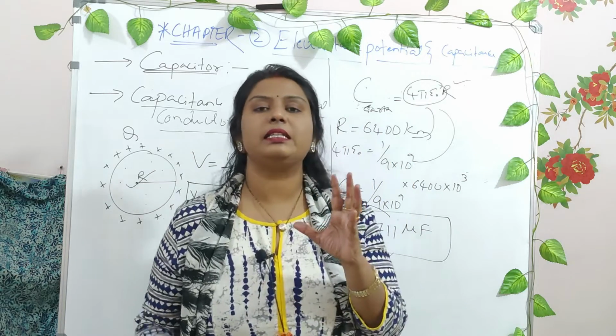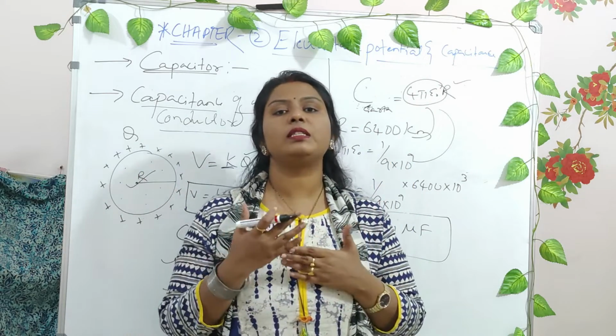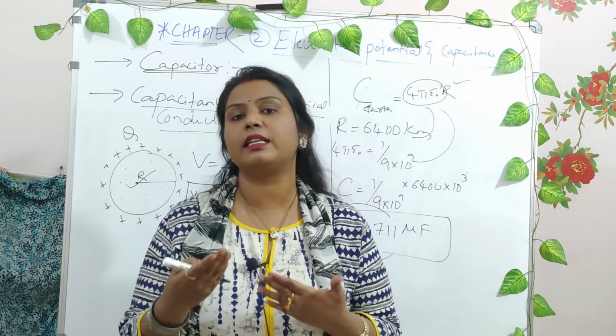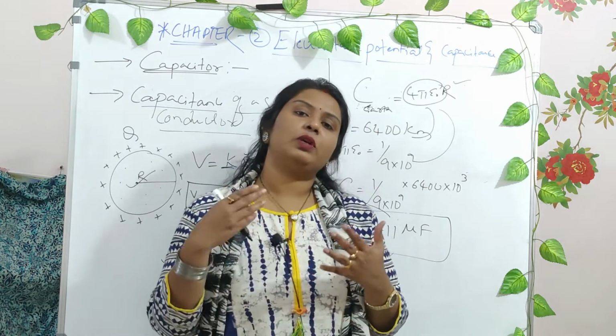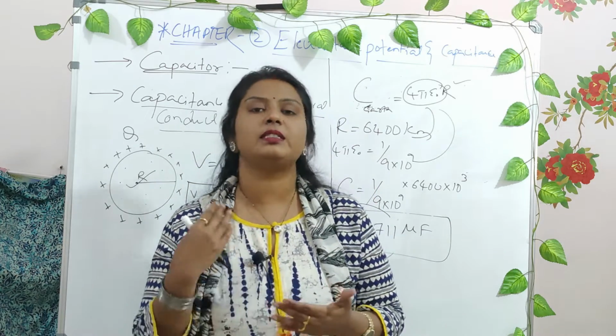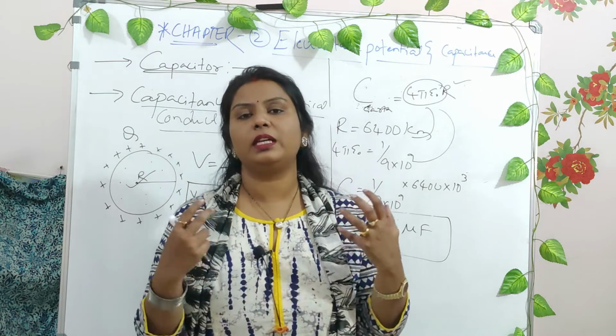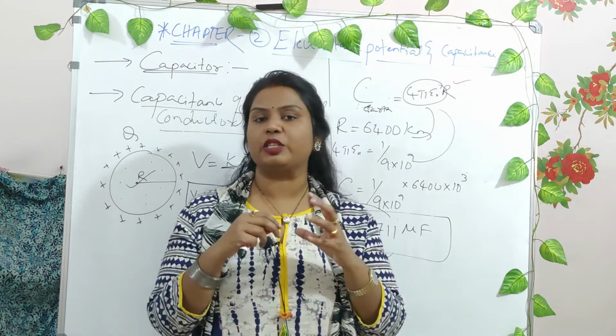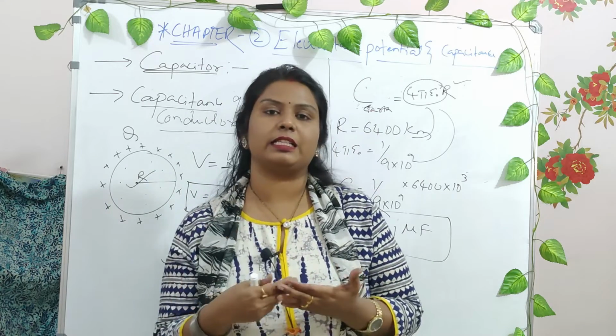If the capacitors are connected in series, what capacitance do you get? What is the nature of the capacitance, whether it is increasing or decreasing? Or if you connect capacitors in parallel, what is the effective capacitance, whether it is increasing or decreasing, and what is the behavior of the capacitor when put into an electrical circuit? That is learned in the very next class.